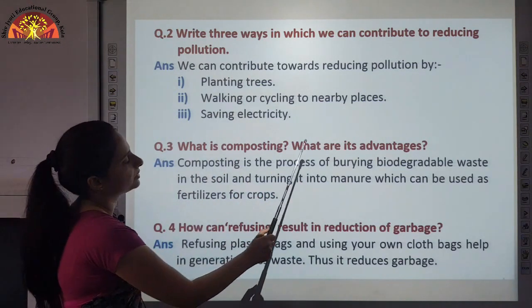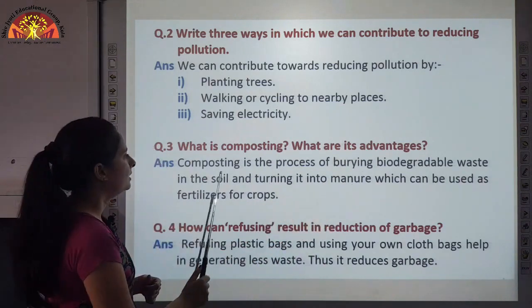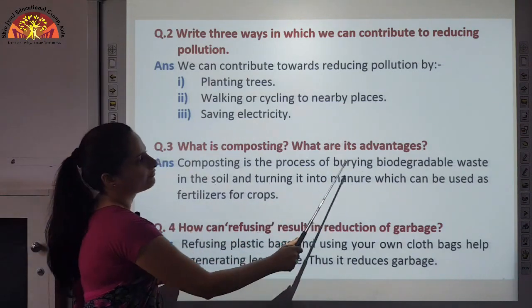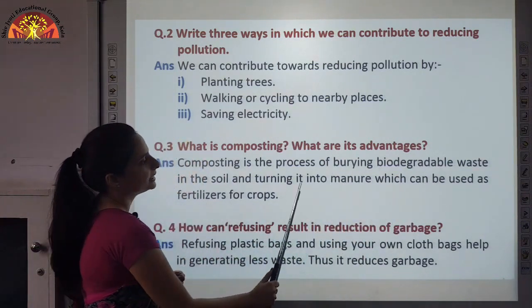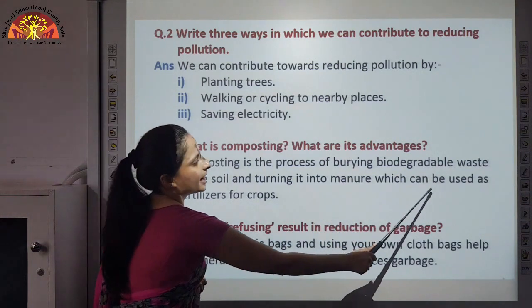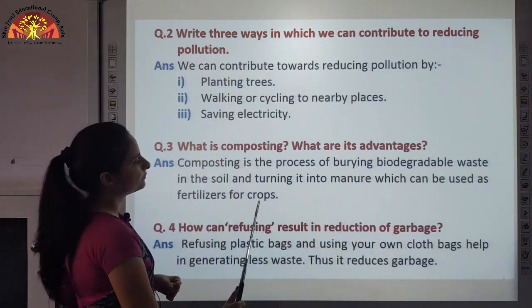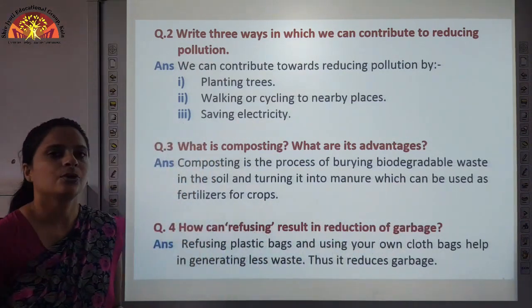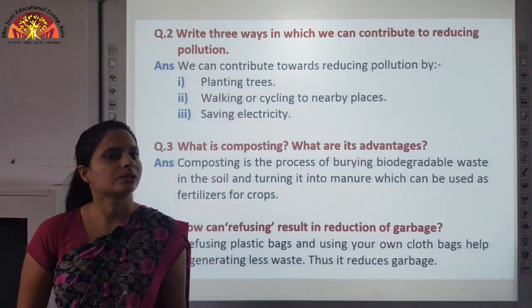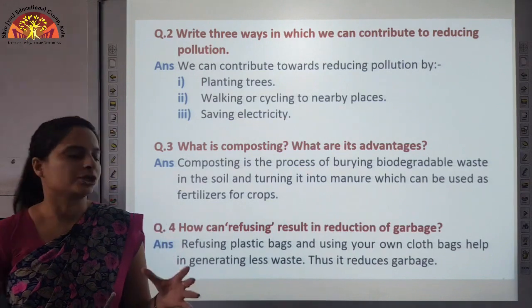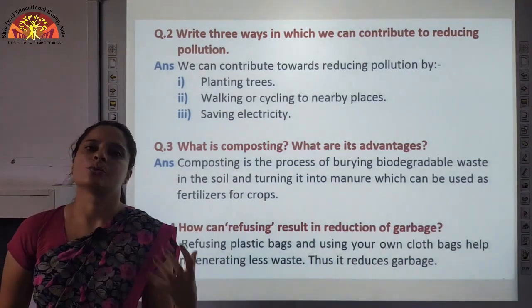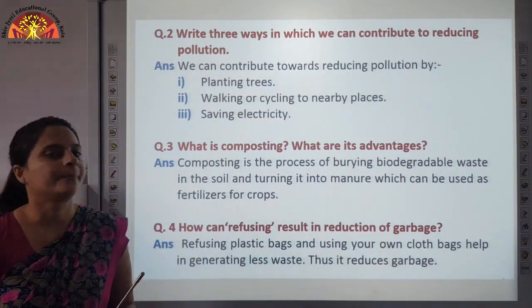What is composting? What are its advantages? Composting is the process of burying biodegradable waste in the soil and turning it into manure, which can be used as fertilizers for crops. As we read, if you bury the biodegradable waste in the soil, it will rot and it will change into manure, which is called compost, and further it is very excellent for the growth of plants.